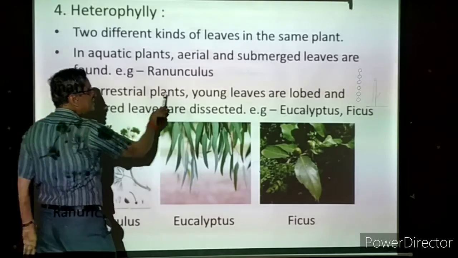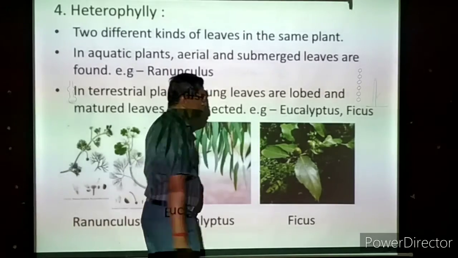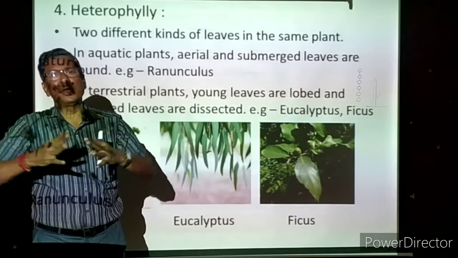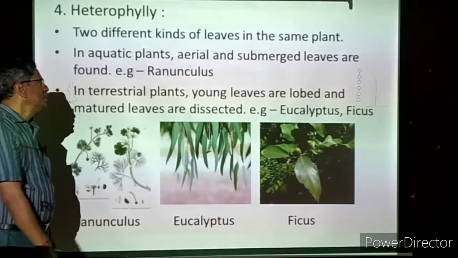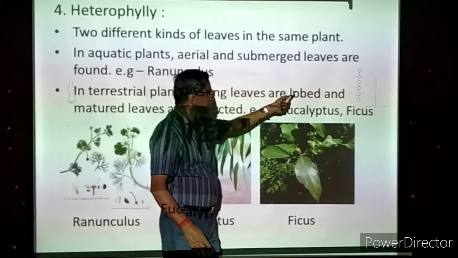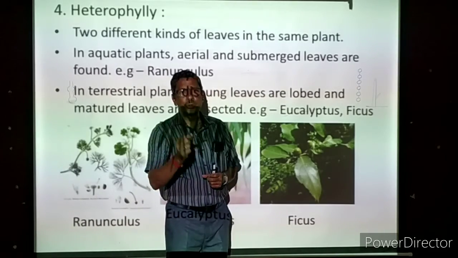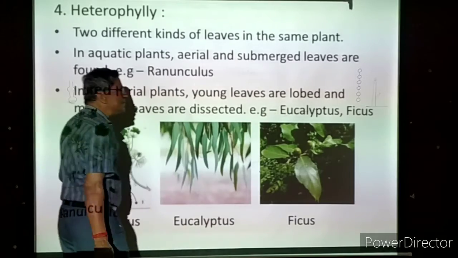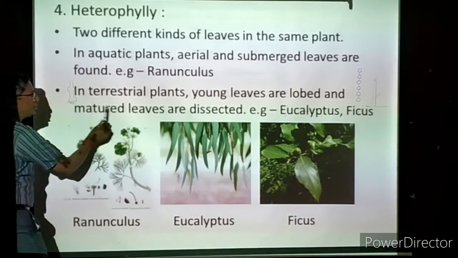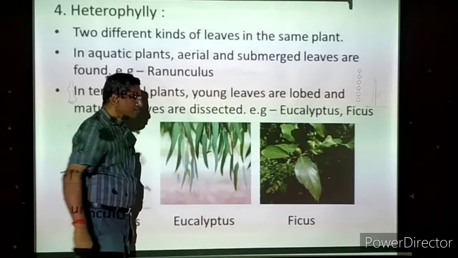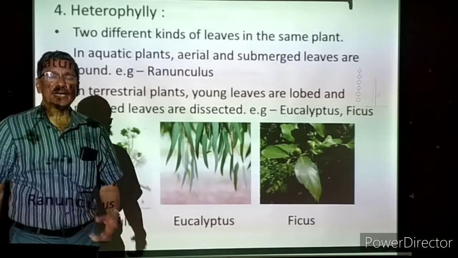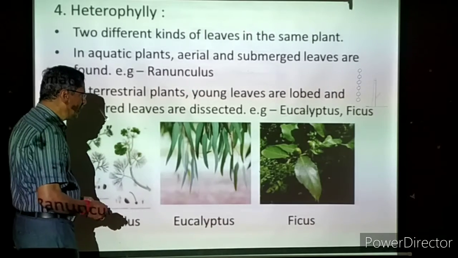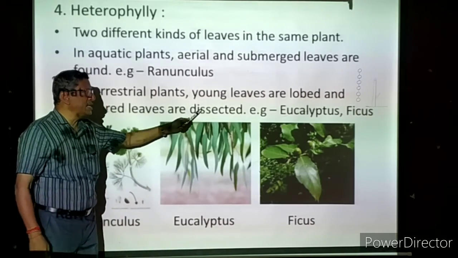Now, some terrestrial plants, living on land, also show two types of leaves. In terrestrial plants, young leaves are lobed. What are young leaves? At the tip of the stem, young leaves come out, and only after that do they grow bigger and broader. The young leaves are lobed, meaning the leaf is divided into 2, 3 or 4 lobes. That is called a lobed leaf. The matured leaves are dissected. Dissected means the lobes are completely separated. That is called a dissected leaf.